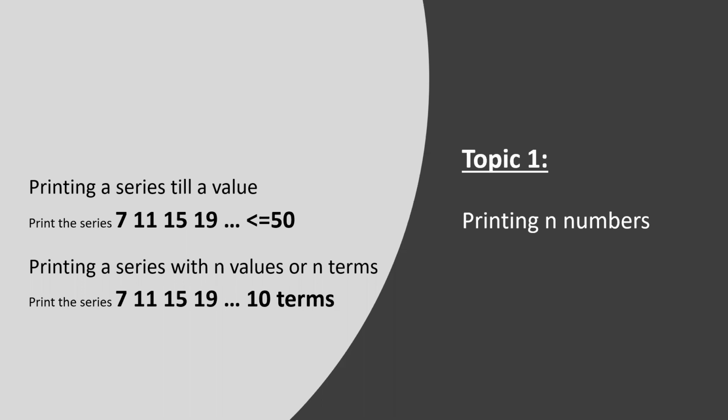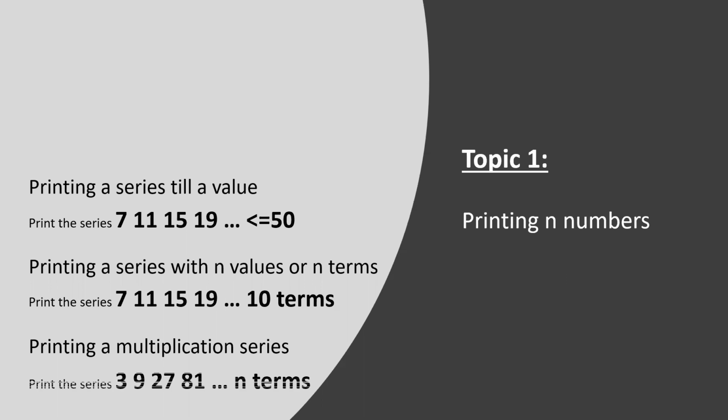It is very quick. We will quickly cover all the topic 1. Okay, we have another one. Okay, if anyone asks, okay, interesting one. If anyone asks 3, 9, 27, 81 dot dot dot n terms, it is pretty interesting, because every time it is multiplying the next number by 3. Okay, 3 into 3, it becomes 9. 9 into 3, it becomes 27. 27 into 3, it becomes 81.